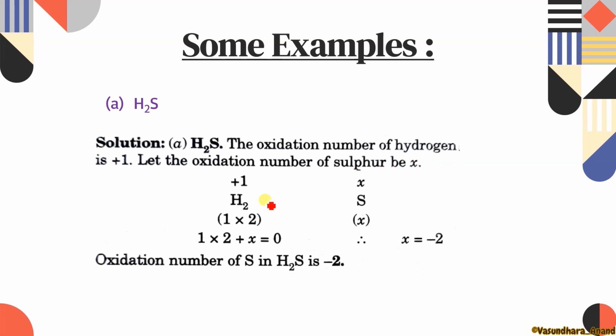Then here it is H2 and S. One hydrogen is having +1, and there are 2 hydrogens, so 1 into 2. And sulfur I have assumed X. So the sum will be 0, isn't it? That rule was there. So 1 into 2 plus x will be 0. So x is equal to -2, and hence we got that the oxidation number of sulfur in H2S is -2. Clear? Any doubt in this? Yes. Next question.